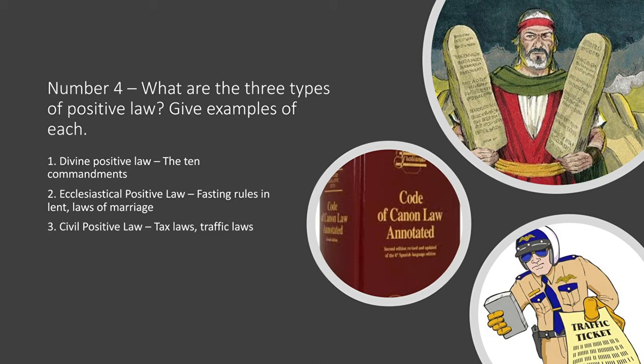And then we have the Code of Canon Law. And what does that represent? That represents ecclesiastical positive law. And that's where we'll find our fasting rules in Lent and the laws of marriage. And finally, down in the corner, our police officer giving out a traffic ticket, and that is civil positive law. And those are tax laws and traffic laws and the like. So you're going to give the 3 types of positive law, and you're going to give examples of each. And that is question number 4.